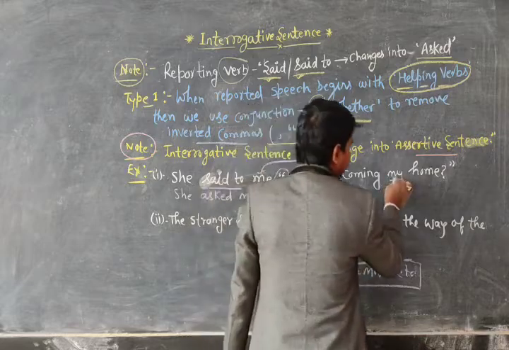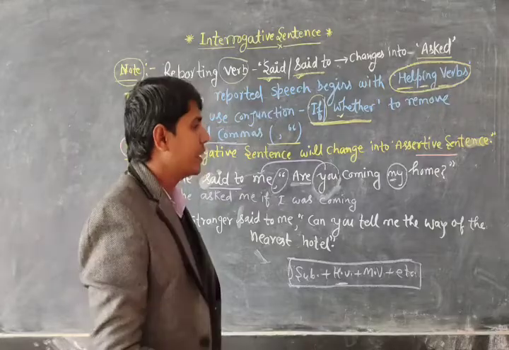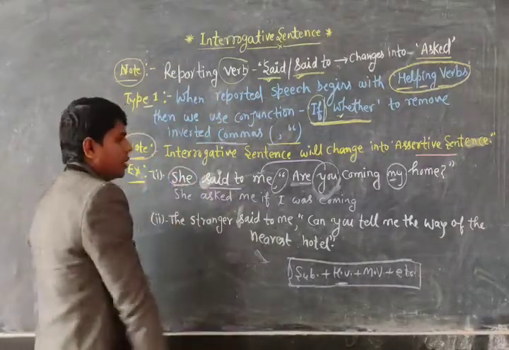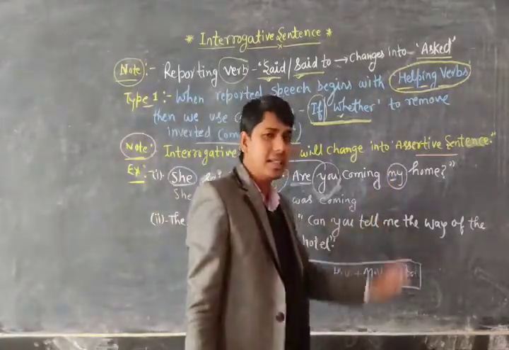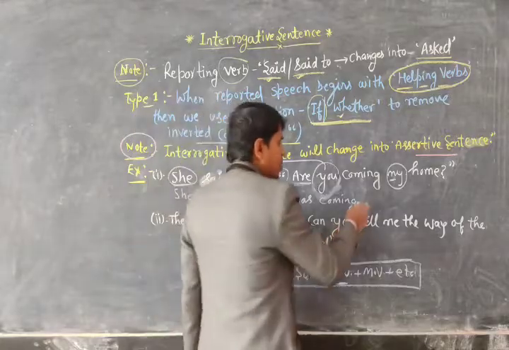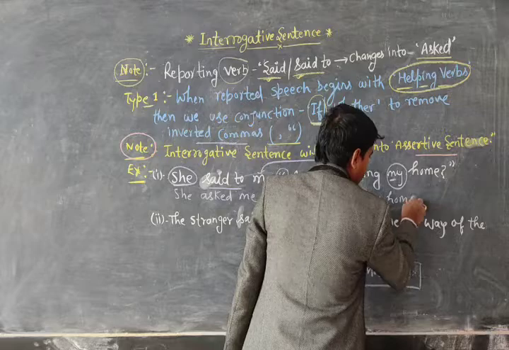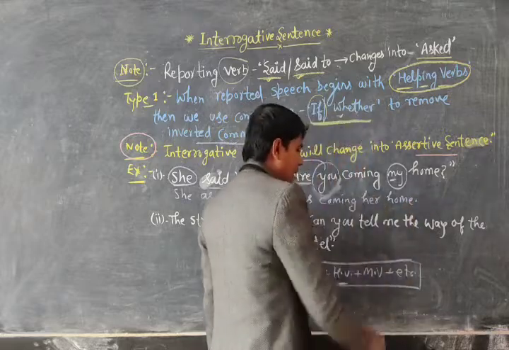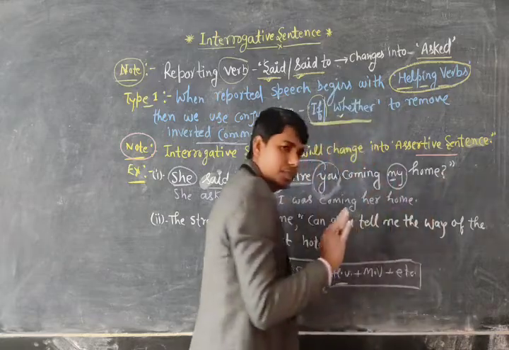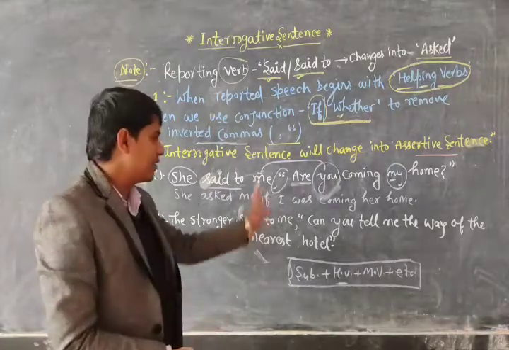coming. Now see my, that is again a pronoun, and this is a first person pronoun, so it will change according to the subject she, and my is the possessive case. So the possessive case of she will replace my. So you will mention here her home. As the sentence is assertive, we do not use a question mark here. So I hope you have got my points very well.